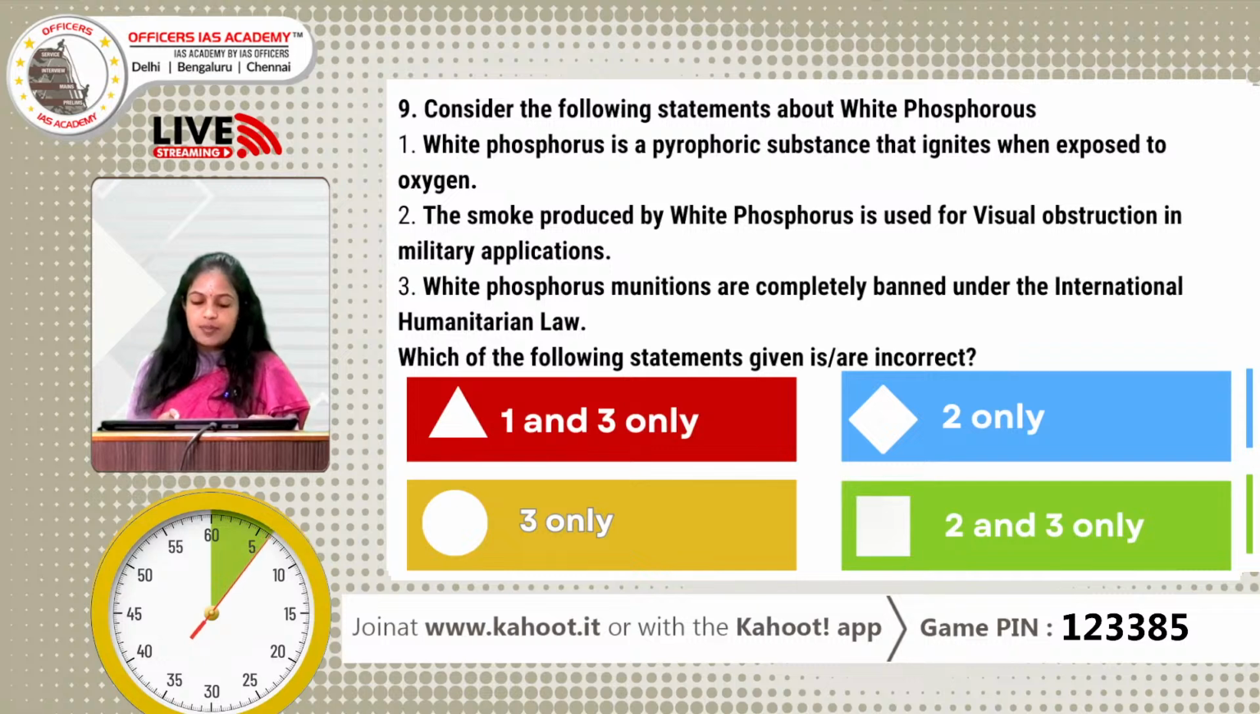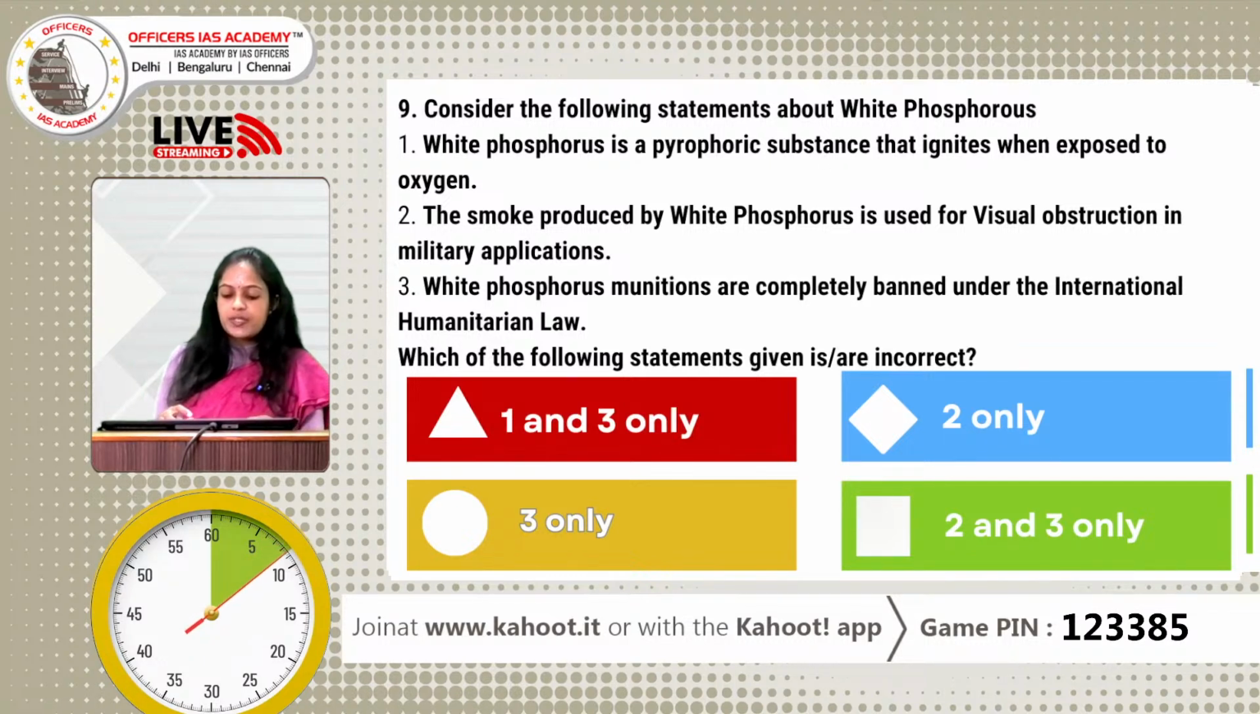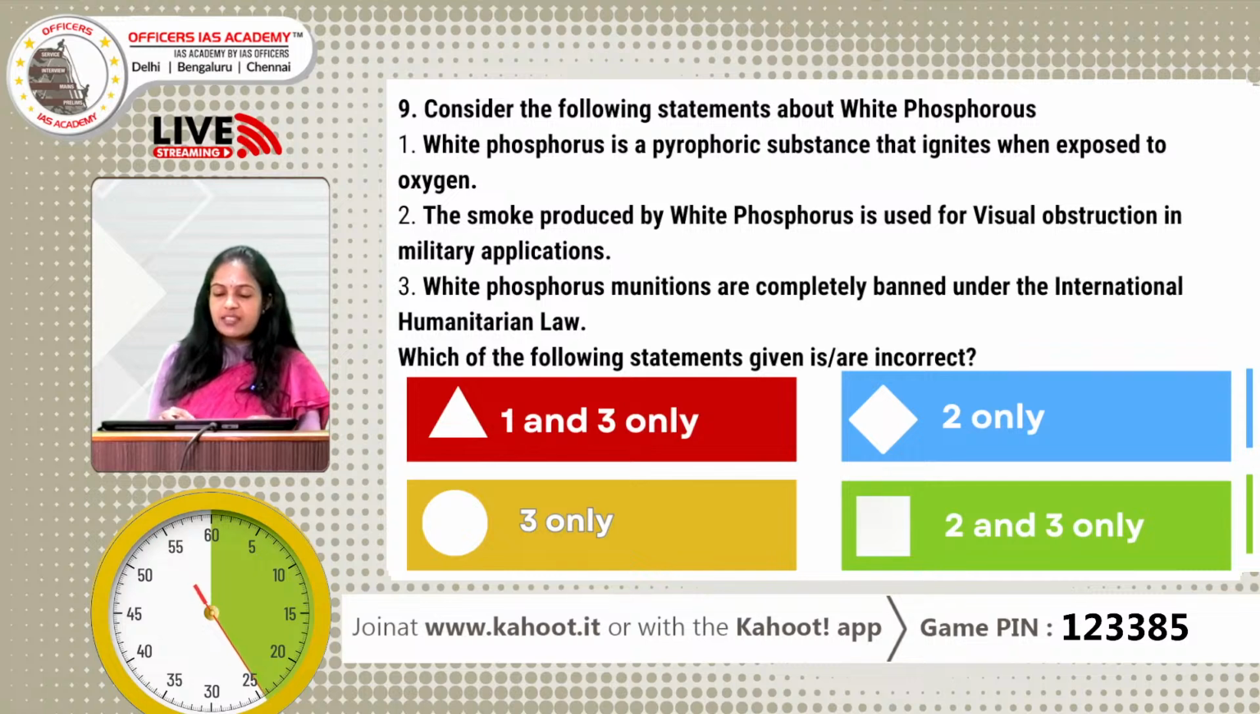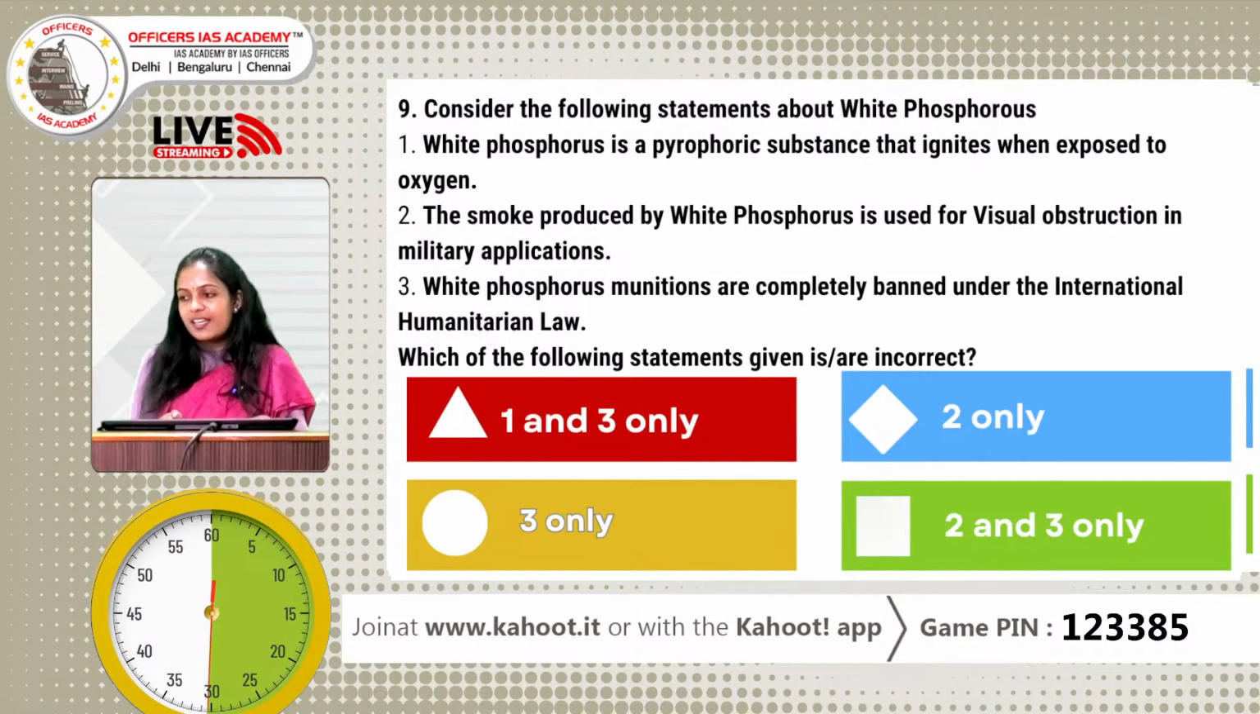Consider the following statements about white phosphorus. Statement 1, white phosphorus is a pyrophoric substance that ignites when exposed to oxygen. Statement 2, the smoke produced by white phosphorus is used for visual obstruction in military applications. And statement 3, white phosphorus munitions are completely banned under international humanitarian law. Which of the following statements are incorrect? Option A, 1 and 3, option B, 2 only, option C, 3 only, option D, 2 and 3 only. The clock is ticking, guys. Yes, the time is up.